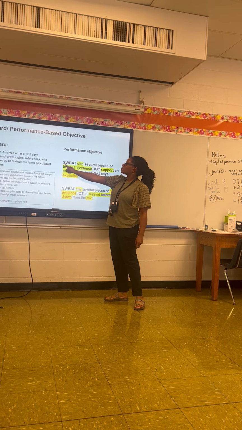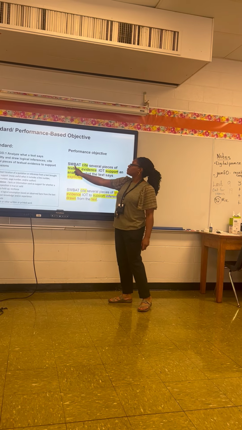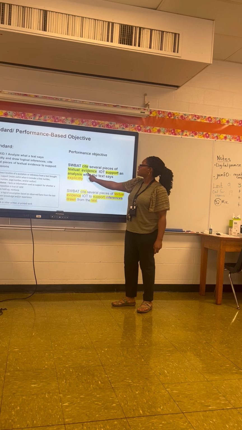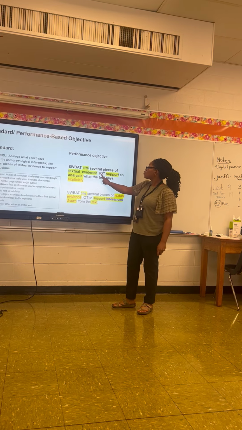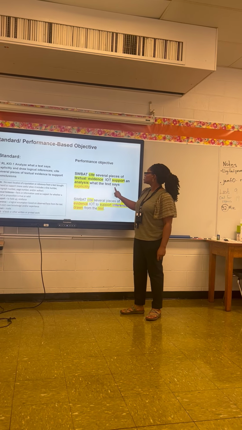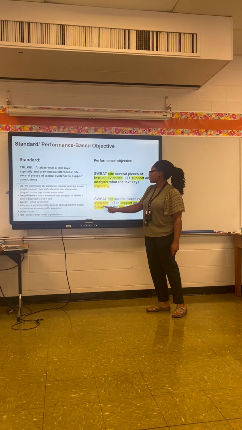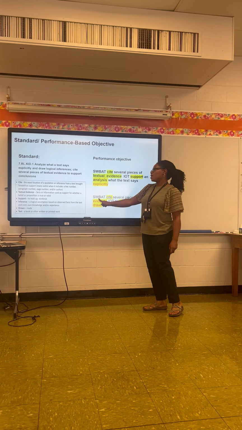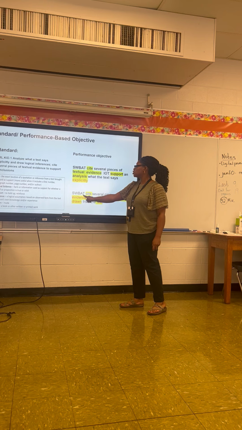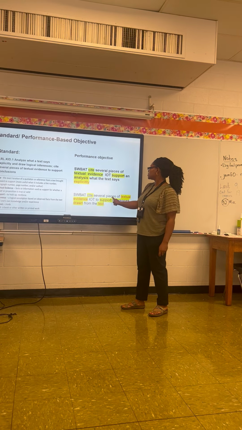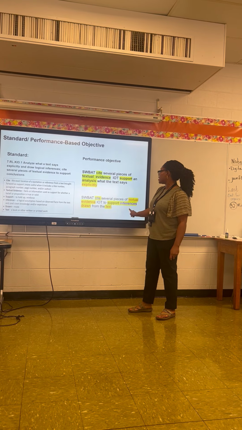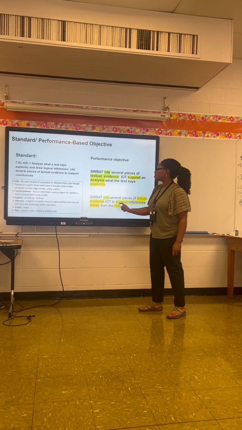Let's do it together. Students will be able to cite several pieces of textual evidence in order to support an analysis of what the text says explicitly. Okay, our second PBO. Students will be able to cite several pieces of textual evidence in order to support inferences drawn from the text.